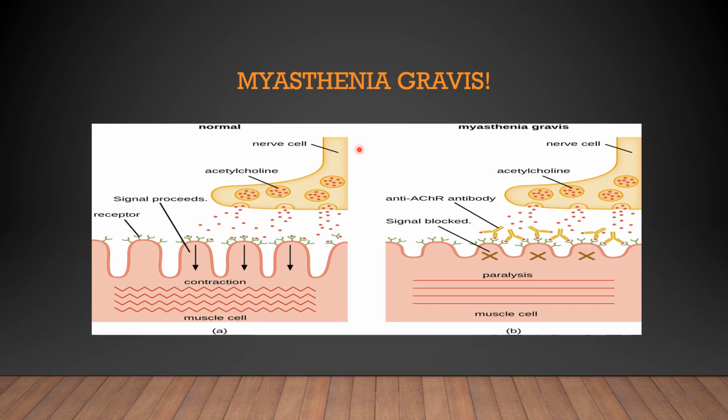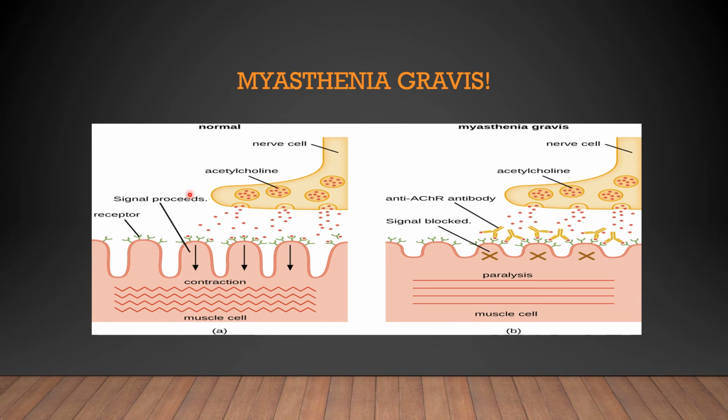So coming to the disease, that is myasthenia gravis. So this is the normal muscle cell. This is the nerve cell producing acetylcholine. This is normal and this is myasthenia gravis. What happens here in myasthenia gravis? Antibodies are produced here. So the signal is blocked, leading to paralysis in the muscle cells.